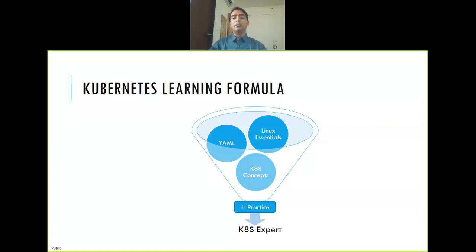Then next is YAML, because YAML is the way you write Kubernetes manifests, right? Mostly YAML, but you can write in JSON also. Then comes Kubernetes concepts, so Kubernetes itself, basically. YAML and Linux are not Kubernetes, but they are essential to run Kubernetes. And then practice. Now practice is shown very small in a small box, right? But it is the major part.